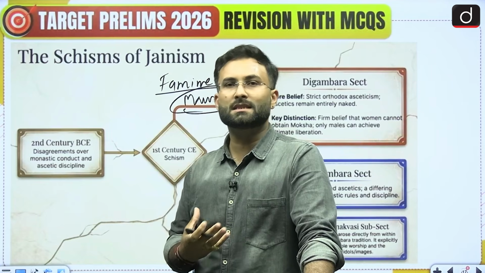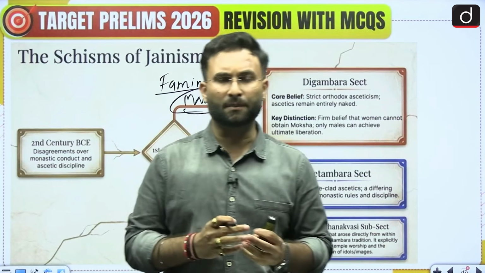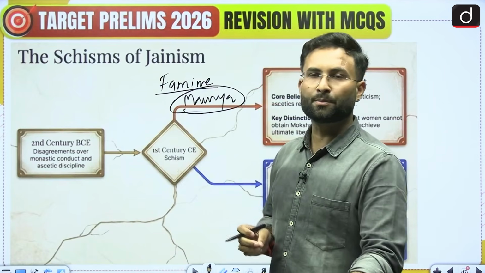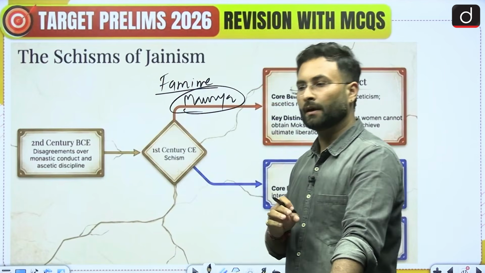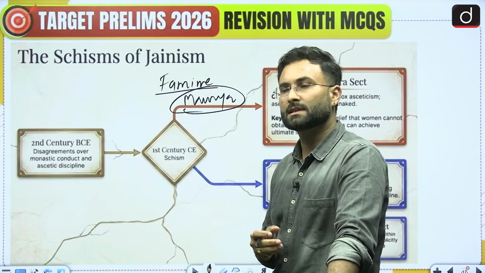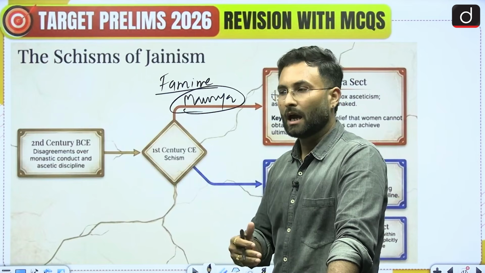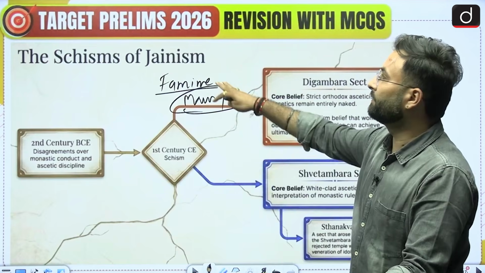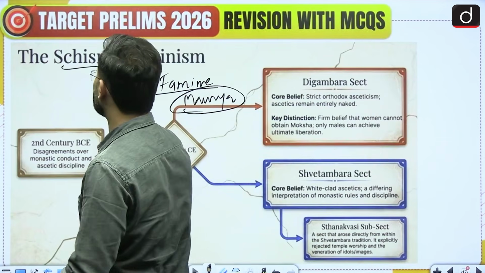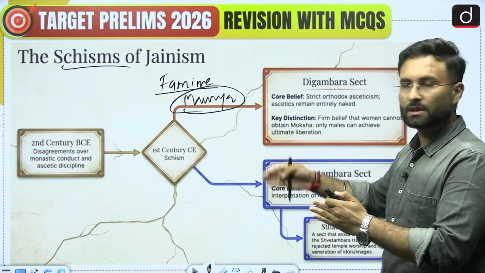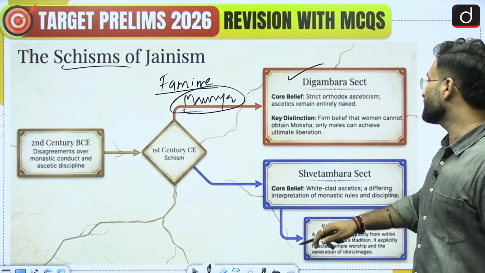You know that Jainism is quite a disciplined religion, so the conduct becomes important, and there was some dissatisfaction, or some kind of rift between the monks over conduct. So that was another reason why there was a schism in Jainism during the 2nd century, and in the 1st century there was a divide which was quite visible, that is Digambaras and Svetambaras.